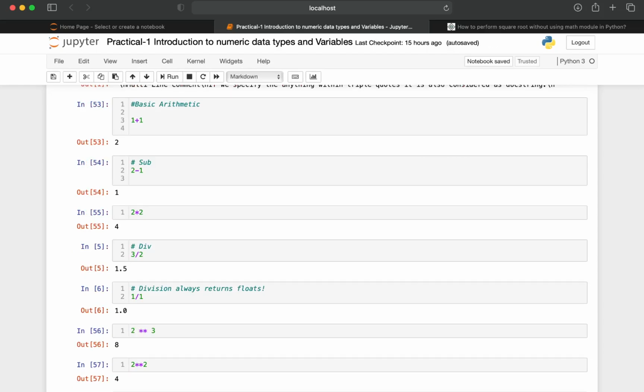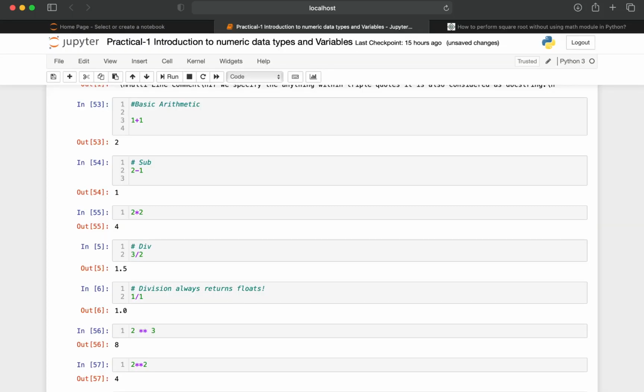If you want to round the value of this root 2 to 2 decimals, then you can use a round function and perform the same operation, 2 star star of 1 by 2, comma 2.